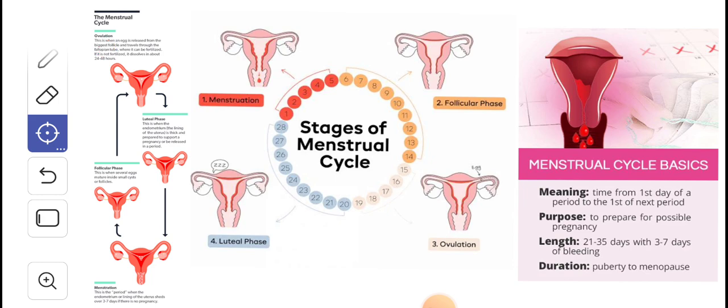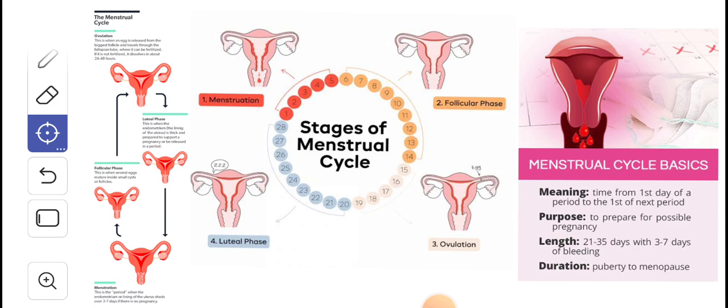So first is ovulation. Ovulation is when an egg is released from the biggest follicle and travels through the fallopian tube, where it can be fertilized. If it is not fertilized, it dissolves in about 24 to 48 hours. So if the egg is not fertilized, it waits. You can see it's sleeping over here, the egg. It's waiting for the sperm.